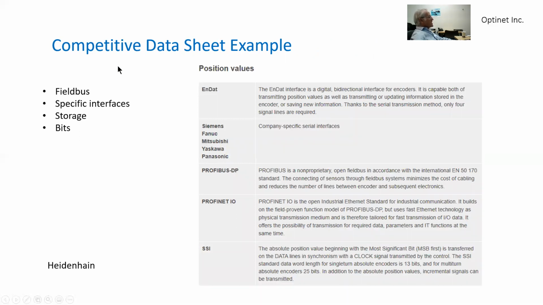And this is a competitive data sheet of Heidenhain, another highly respected company that develops and manufactures and sells encoders, and they're showing over here that they communicate with the controllers with an EnDat interface.